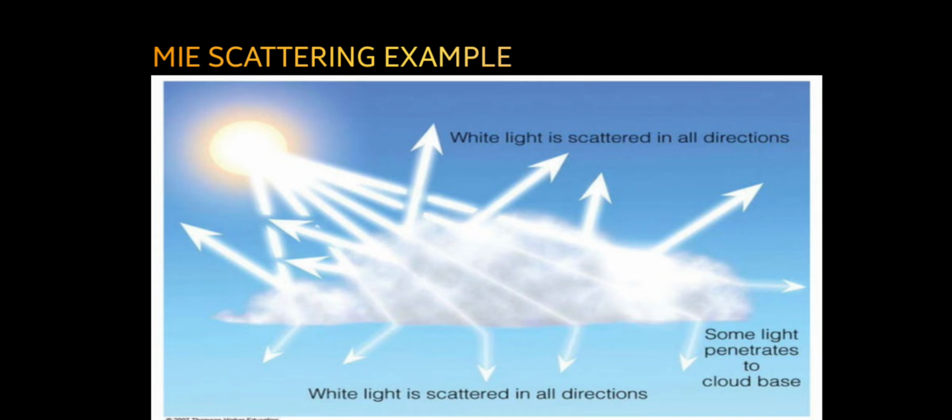Based on the picture below, we can see that white light is scattered in all directions, and cloud droplets scatter all wavelengths of visible light, creating the appearance of white clouds. Just like what is in the picture, we can see that it is Mie scattering, wherein some light penetrates to the cloud base, and all white light is scattered in all directions.